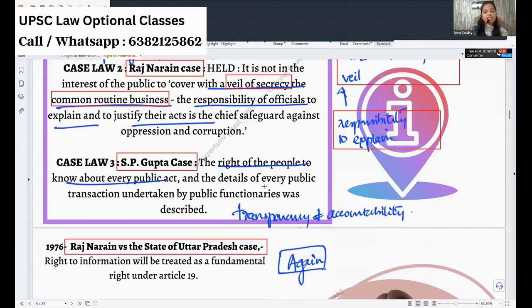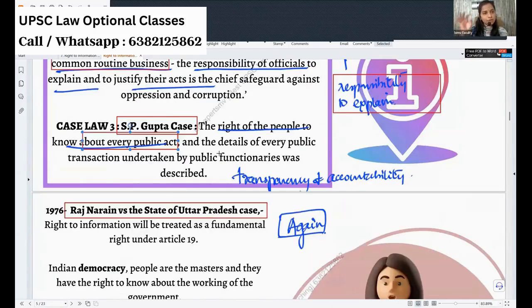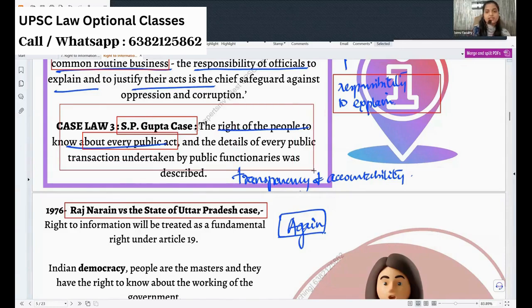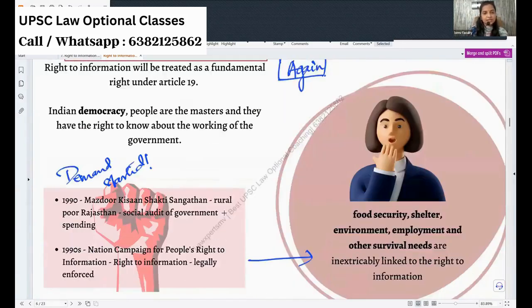Now coming to the SP Gupta case, the people have the right to know about every public act. That was the explanation given. So if a question appears on RTI, the right to information, being for the transparency and accountability of the government, then you can quote SP Gupta's case. Very, very important one. Okay, so we have seen Raj Narayan.